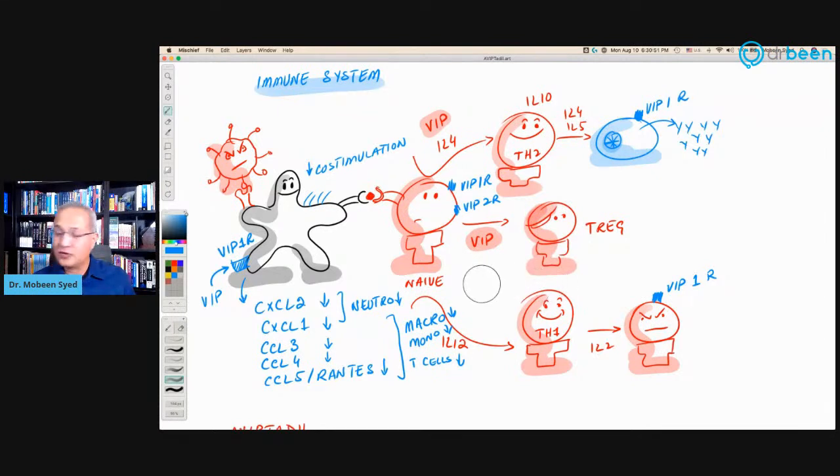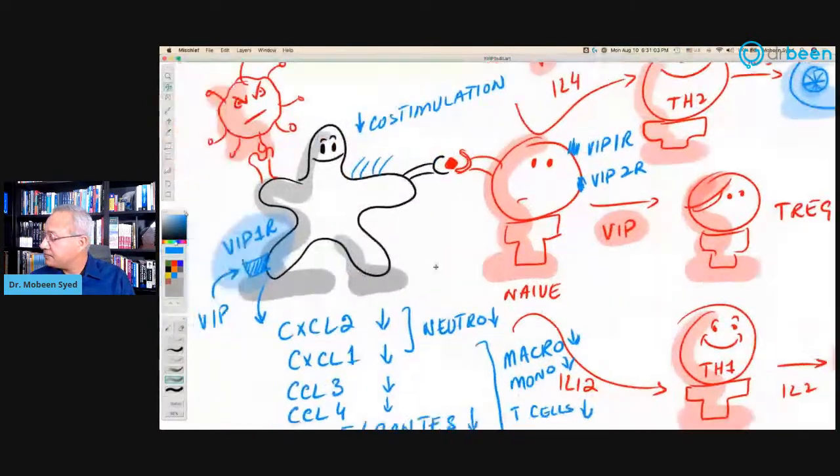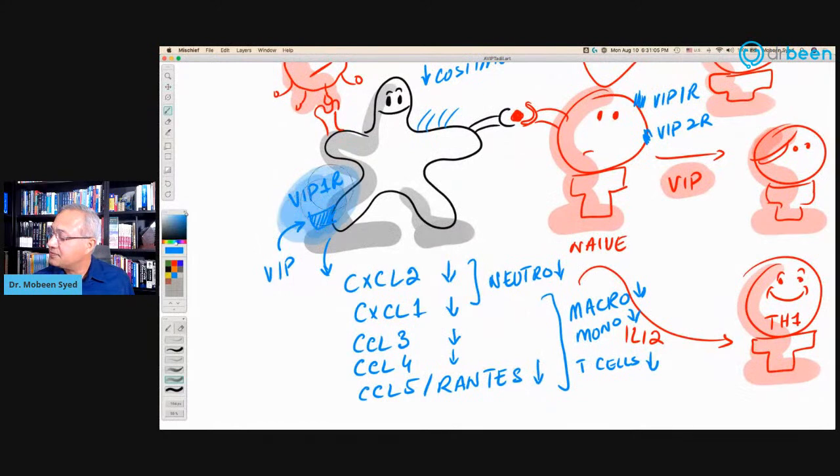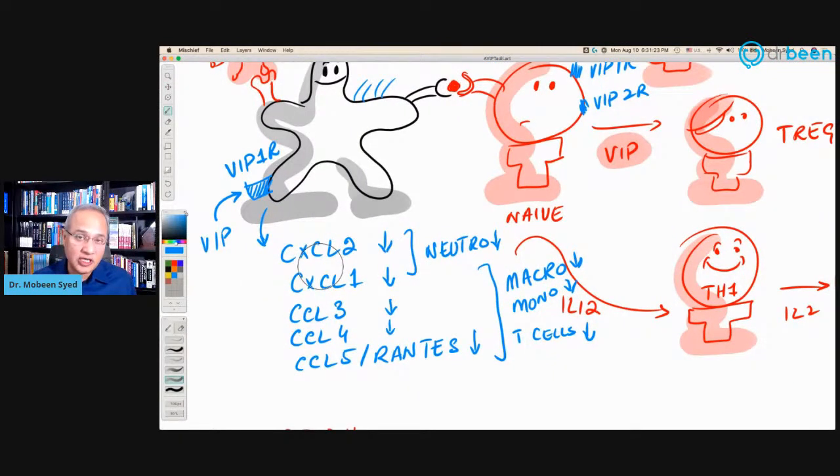So now let's look at how VIP or Aviptadil function in all of this. Number one, on the macrophages and the dendritic cells, there is a receptor for the VIP, called VIP1 receptor. There are 3 receptors for VIP or Aviptadil, called VIP1, VIP2, and VIP3. So VIP1 type receptor is present here. When the VIP attaches to that, that causes reduction in chemokine productions.